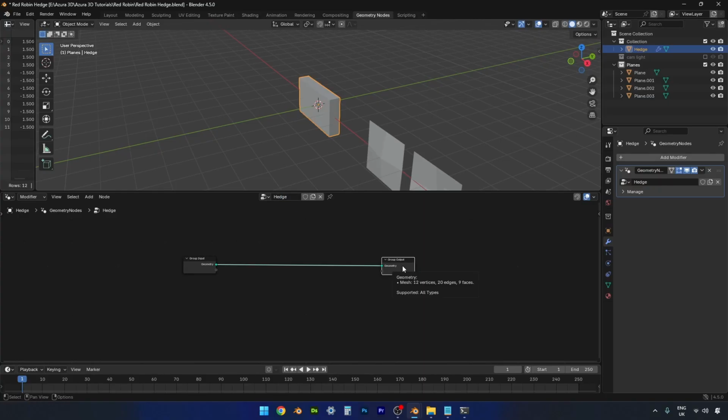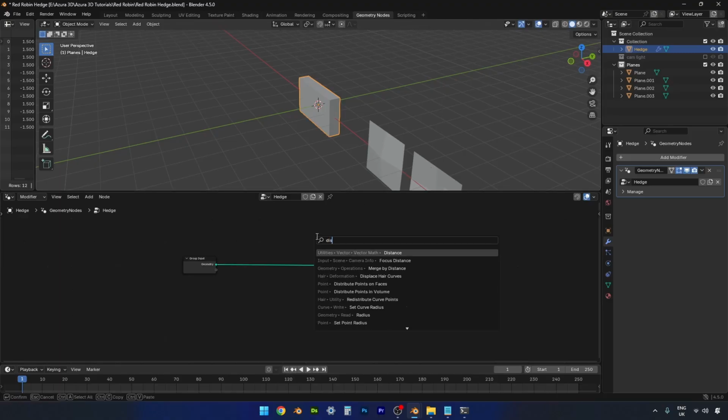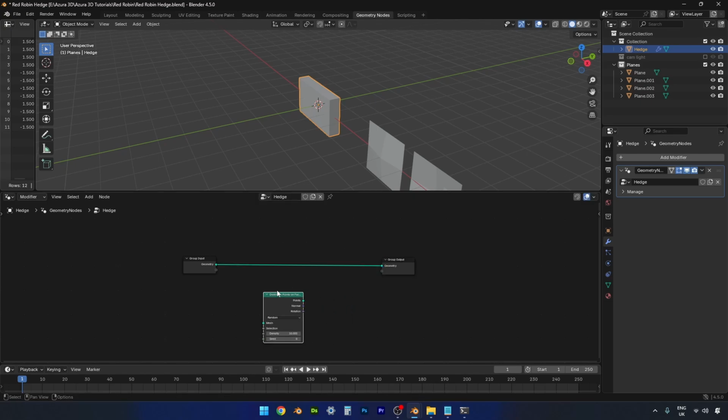Right, so first node that we're going to need is a distribute points on faces. What that's going to do is it's just going to give us a bunch of points all around the hedge here that we can then attach our planes to. So let's Shift A, distribute points on faces, which we'll put here. We're going to need a join geometry. Same thing again, join geometry. We'll plug this in here, plug that into there, and then we'll plug our group input into here as well.